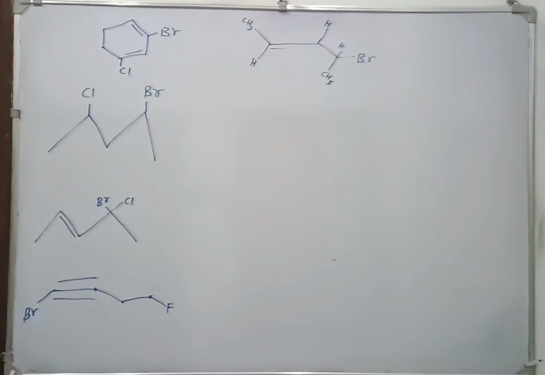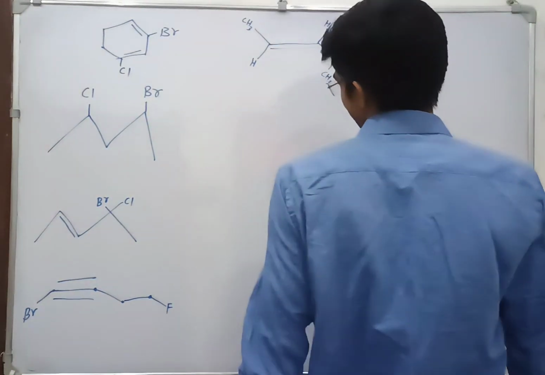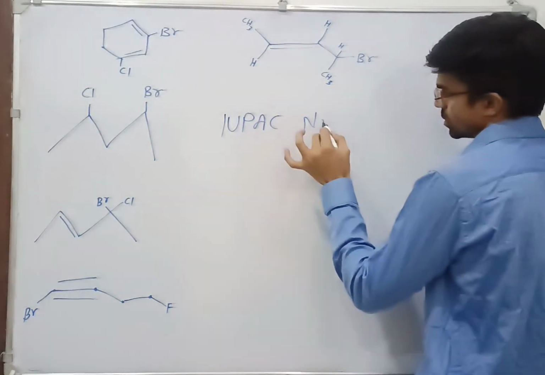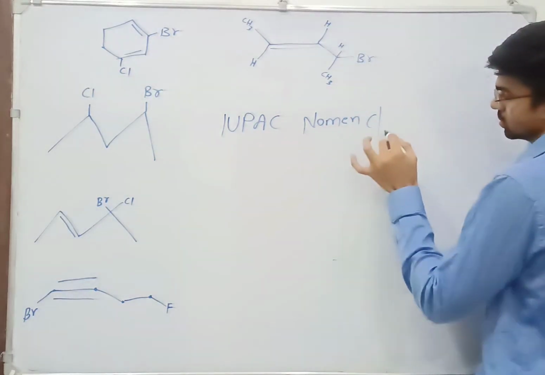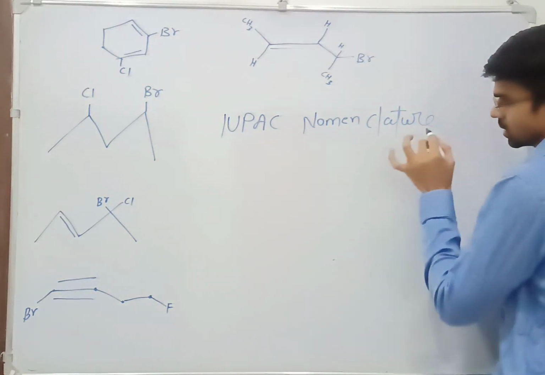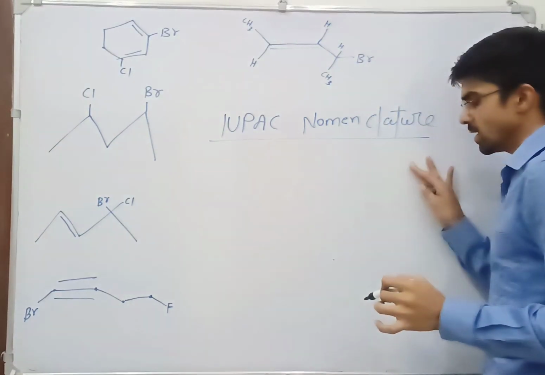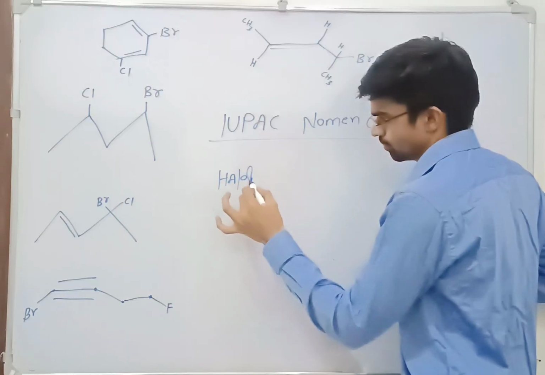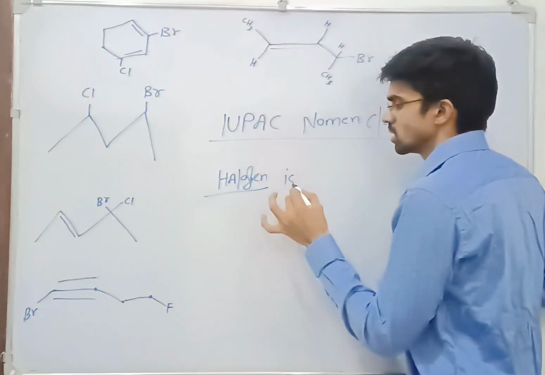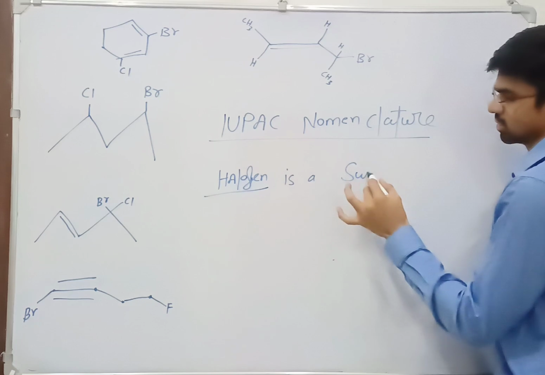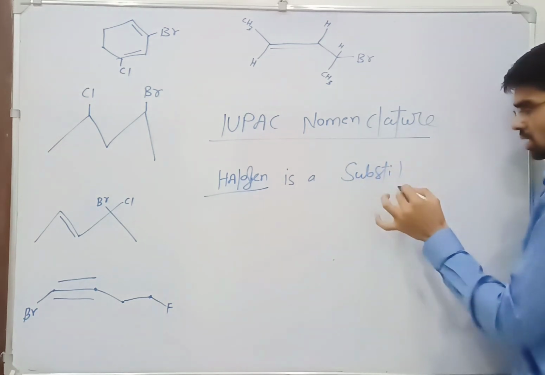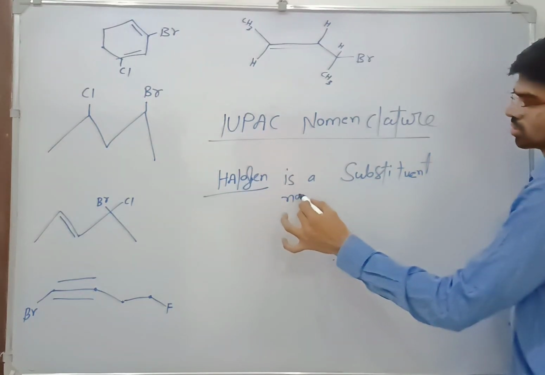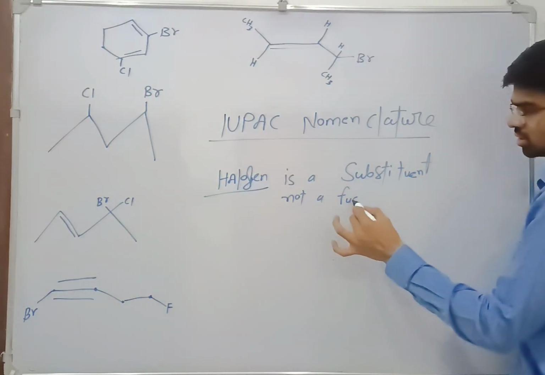Okay, so our next topic is IUPAC nomenclature. See, in halide compounds, halogen is not a functional group. Halogen is a substituent. You have to remember this. Halogen is a substituent, not a functional group.